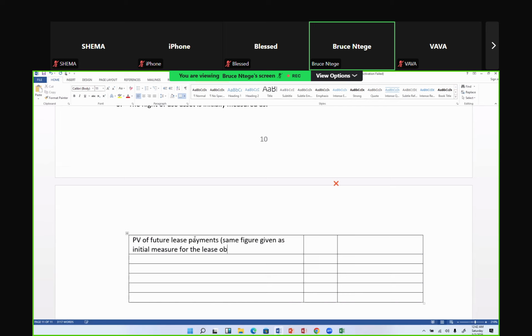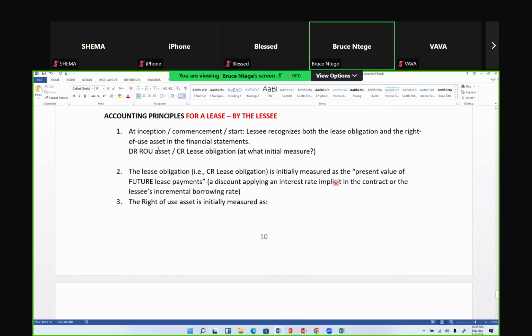So that same figure I gave in the lease obligation above is the starting figure for the right of use asset, basically. The reason is that as I debit the right of use asset, credit, I've taken it to the lease obligation, and that was in my principle number 1 anyway. So that figure is what I was looking for here. I have completed that double entry with that figure.